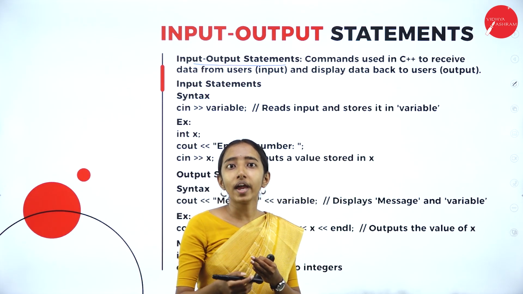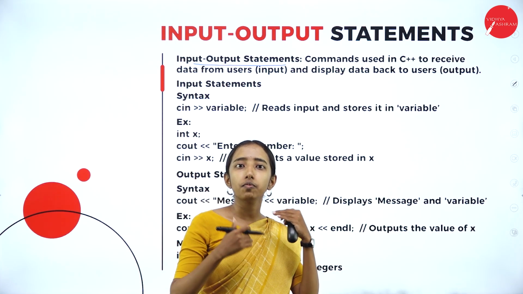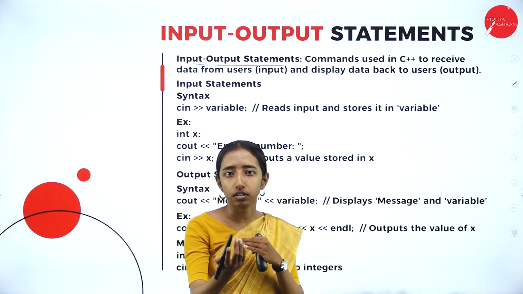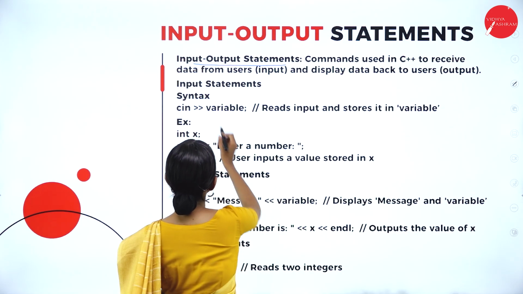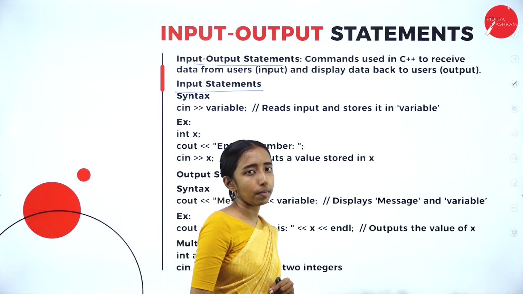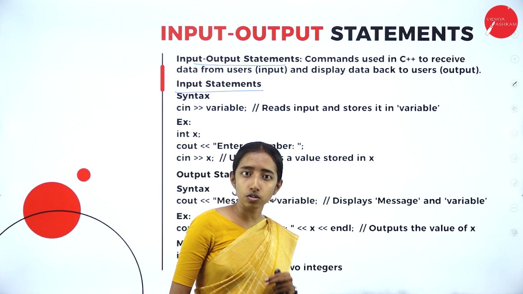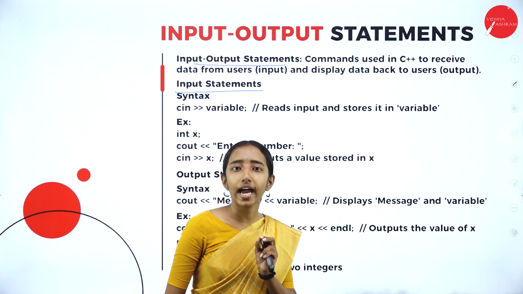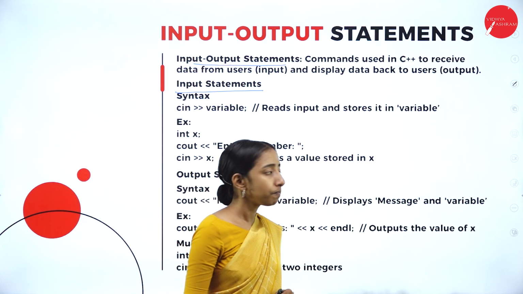Input is where the user will give the input, and for the output, the system will provide the user the output. Next, input statement. For the input statement we will be using cin, the character in. This is also an object from the #include iostream header file.